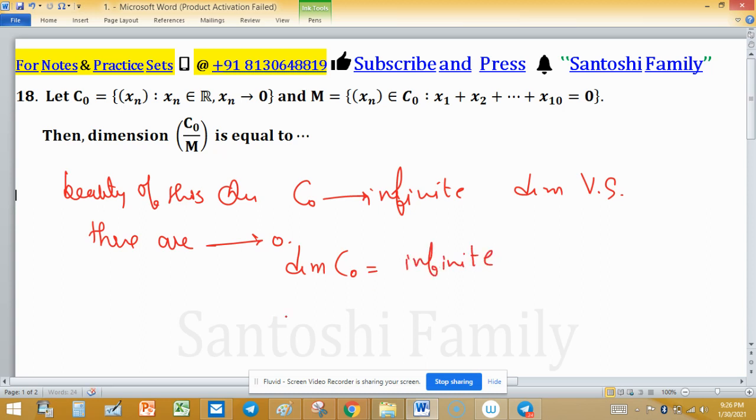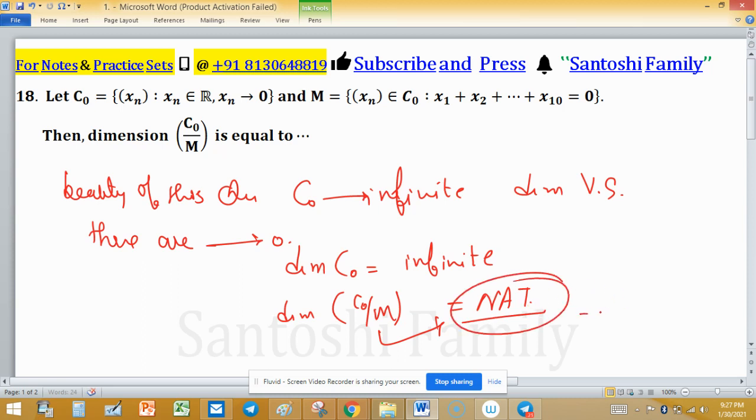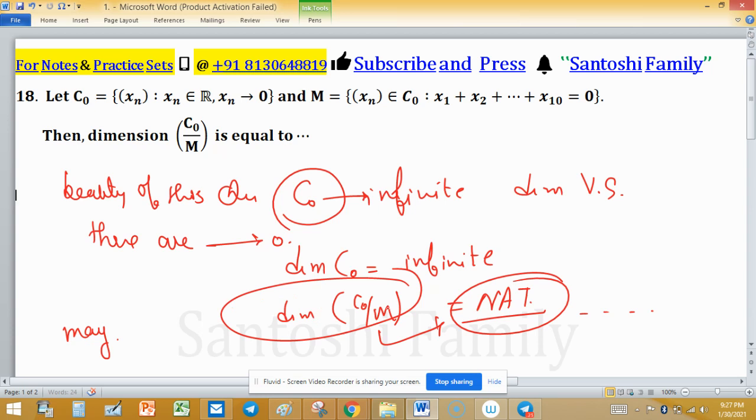Now this question is about the dimension of the quotient space C naught by M, and it asks for a numerical answer, meaning its answer will be a numeric value like 2, 3, 4. But the dimension of C naught is infinite. Whether the dimension of C naught is finite or infinite is our concern, but as this question asks for a numerical answer, it is clearly understood that the dimension of this quotient is finite.